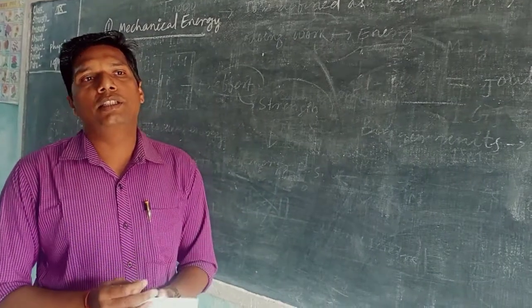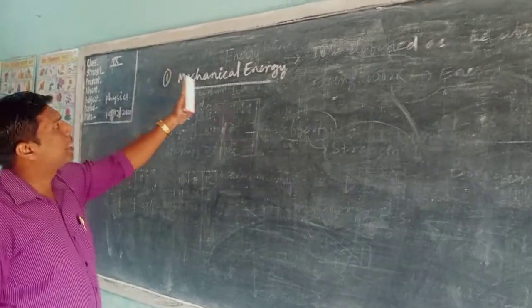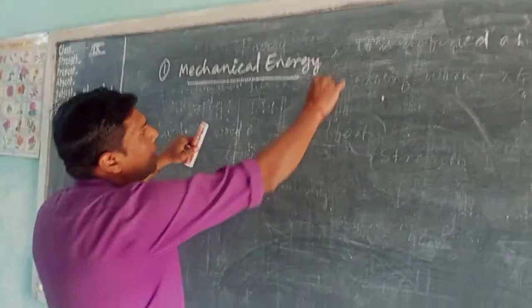Different forms of energies are there. But mainly in this chapter we will discuss mechanical energy. So what is mechanical energy?